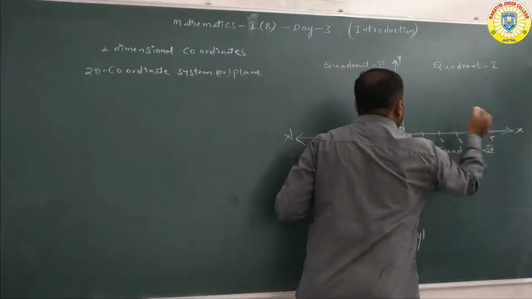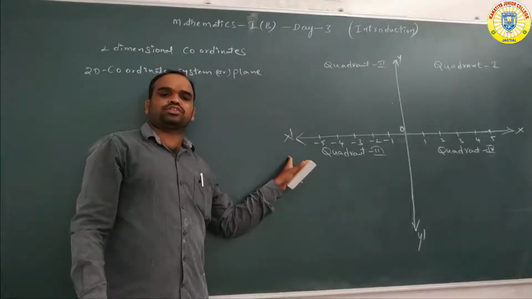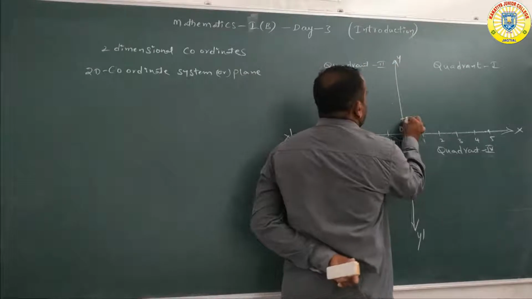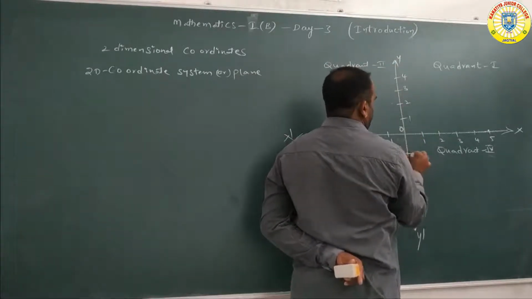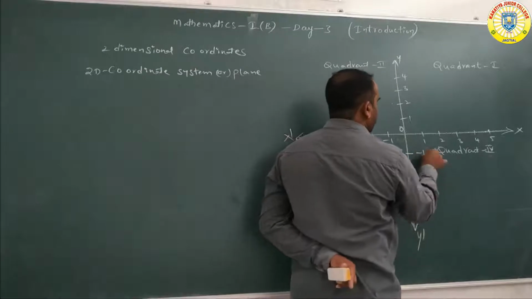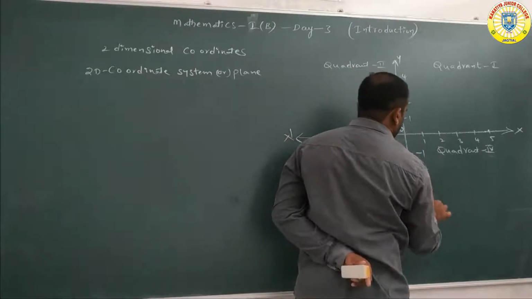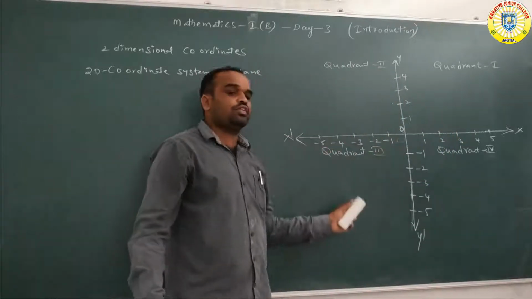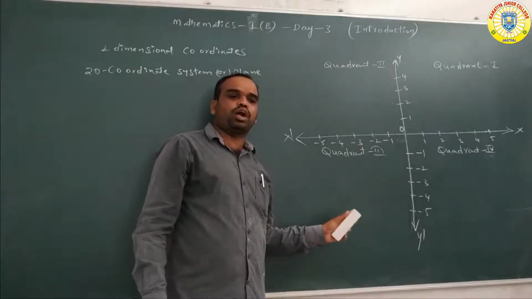OX is the positive x-axis and OX dash is the negative x-axis. Here OY is the positive y-axis with 1, 2, 3, 4, and OY dash is the negative y-axis with -2, -3, -4, -5. Totally this is called the coordinate system, otherwise the coordinate plane.